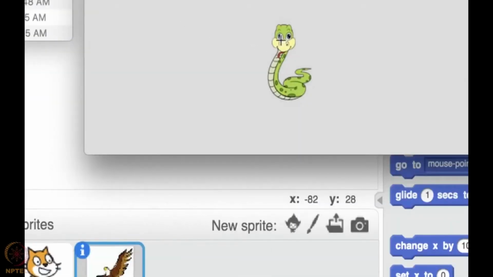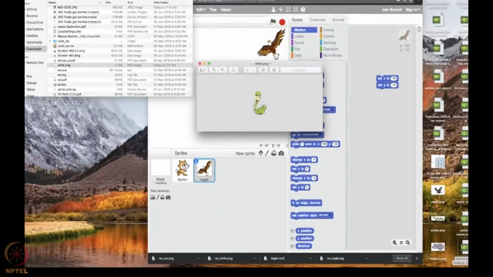So the snake has been smiling, it's very happily lying on the ground. When the eagle catches the snake, it shouldn't remain happy, it should cry. So when the eagle catches the snake, we should make it cry. But how can we make it cry? Same old trick that we used in jumping jacks.